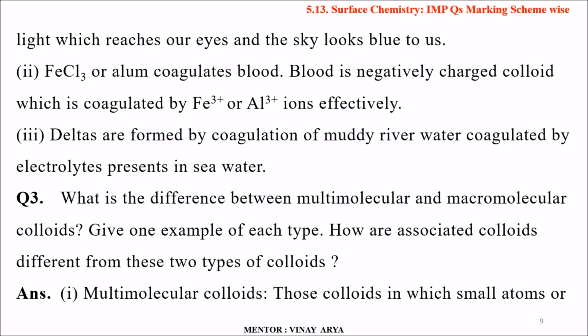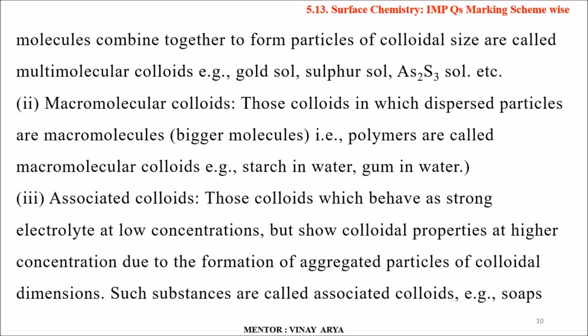Third question: what is the difference between multimolecular and macromolecular colloids? Give one example of each type. How are associated colloids different from those two types of colloids? Multimolecular colloids are those colloids in which small atoms or molecules combine together to form particles of colloidal size. Examples are gold sol, sulfur sol and arsenic sulfide sol.